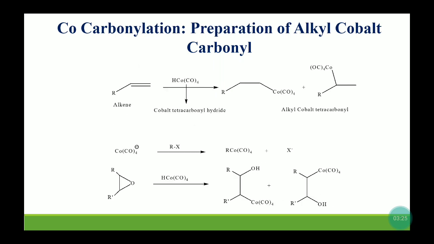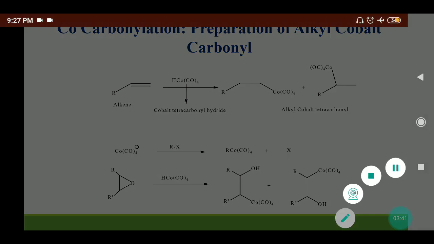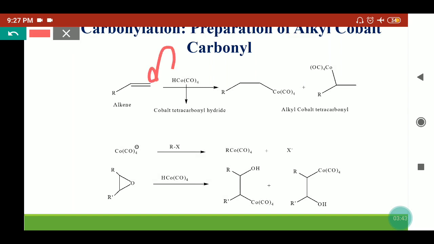Now, how can we synthesize the alkyl cobalt carbonyl complexes? This tetracarbonyl cobalt complex, that is cobalt tetracarbonyl hydride, or hydridotetracarbonyl cobalt, will add to the alkene in different manners. Either this hydrogen goes here and this cobalt carbonyl goes on this carbon, then we get this type of alkyl cobalt carbonyl complex, or this hydrogen goes here and this cobalt carbonyl attacks this carbon, then we get this other type of alkyl cobalt carbonyl complex.